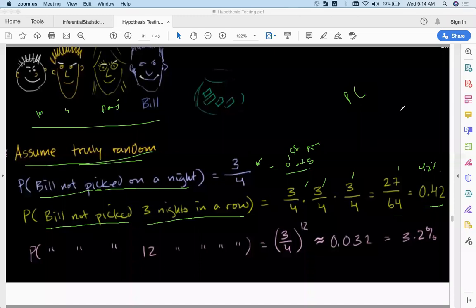I think you guys have to go back to revision. So what is the total sample space? What are the favorable outcomes? Favorable outcomes is if Mani is selected, or Shankar is selected, or Raj is selected. Does it satisfy my condition, Bill not selected? Yes. So what is this value? 3 divided by 4. Is it clear?